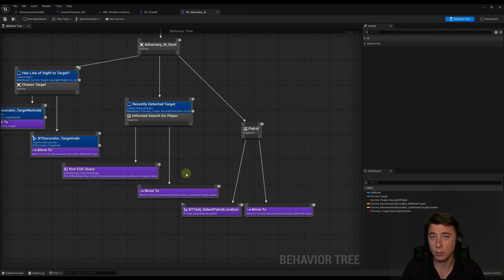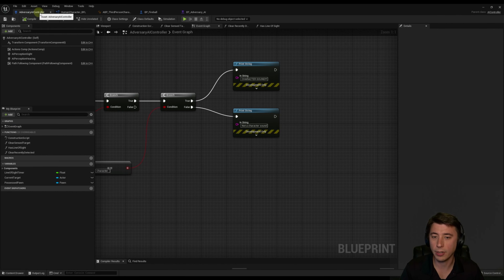And so all we're going to do whenever our AI character hears another character, then it's going to update this exact Blackboard key with that location. And the one thing I should mention, so if we go back to our adversary AI controller, we're not going to do anything with this type of sound this episode. But once we start getting into how our AI is going to react to gameplay abilities, whether it's using those abilities or those abilities are being used on the AI, then we're going to have to incorporate this behavior here where our AI is hearing things that it's not directly acting on. But we'll cross that bridge when we get there.